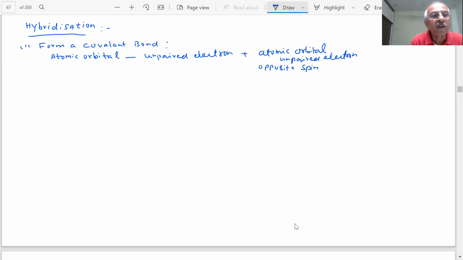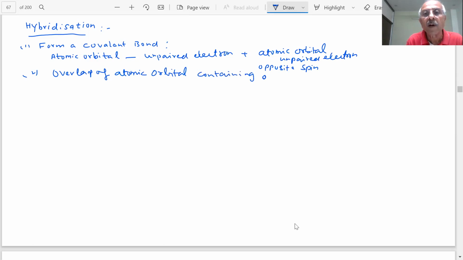What happens then? There is an overlap of the atomic orbitals containing one electron each. This is how a covalent bond is formed.